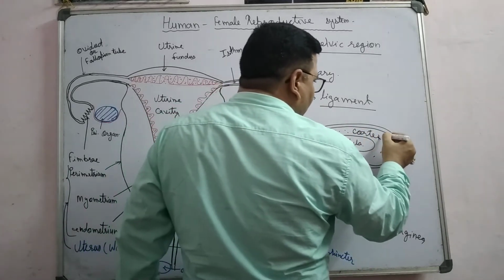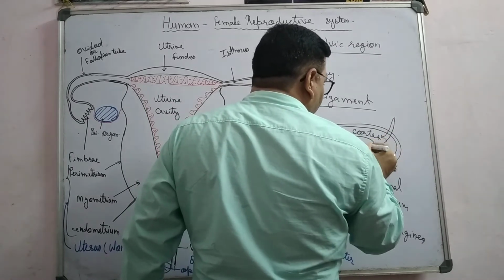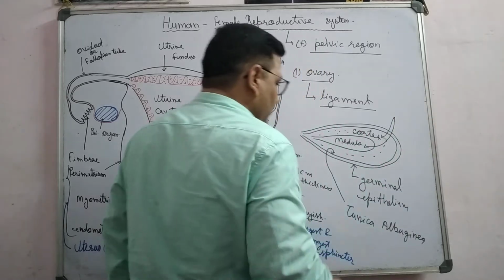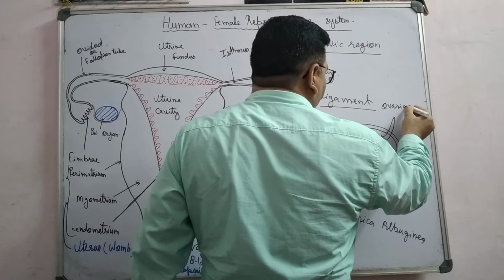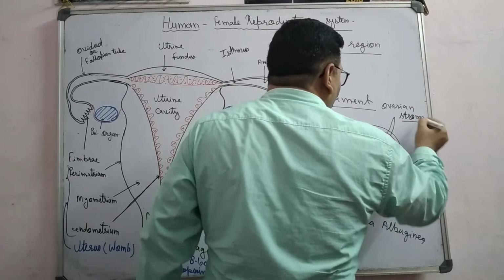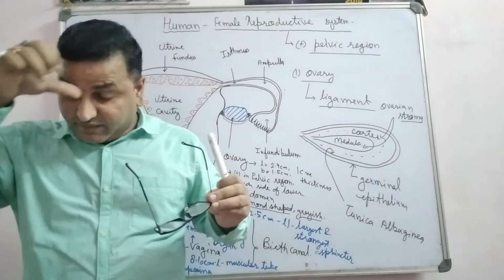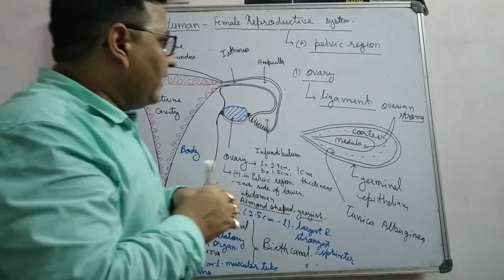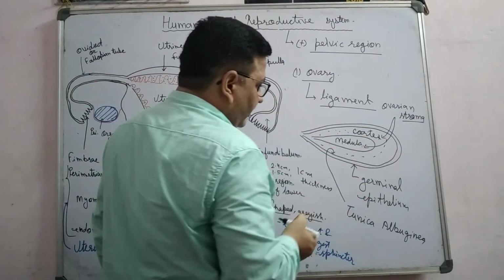So the medulla part and the cortex part, both parts collectively are known as ovarian stroma. So the ovarian stroma has two main parts, the cortex part and the medulla part.